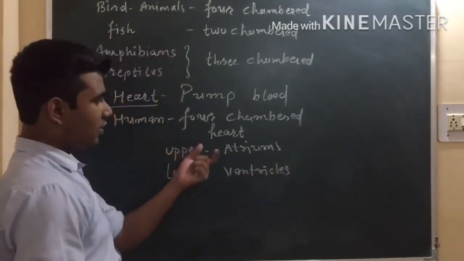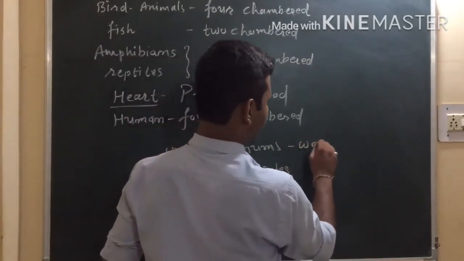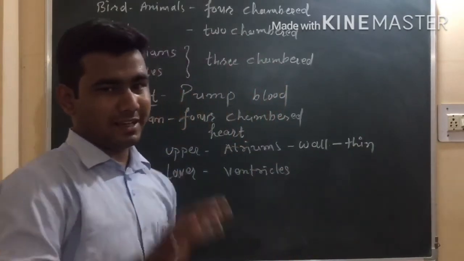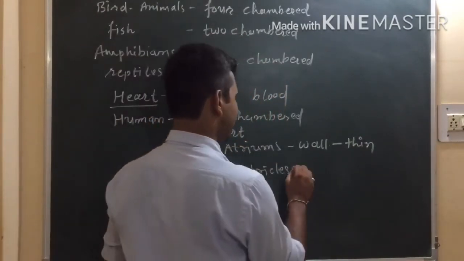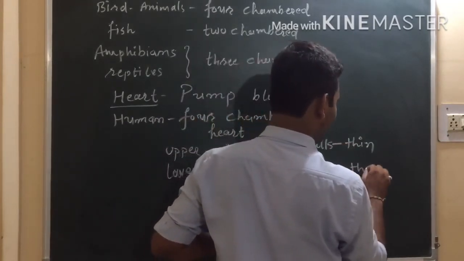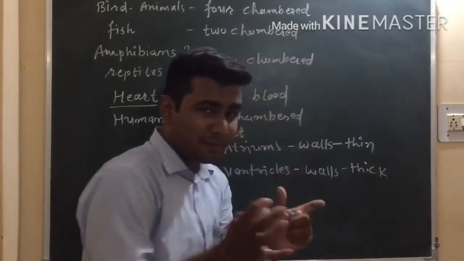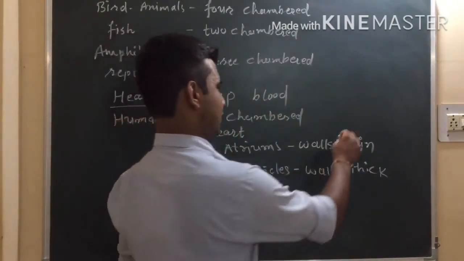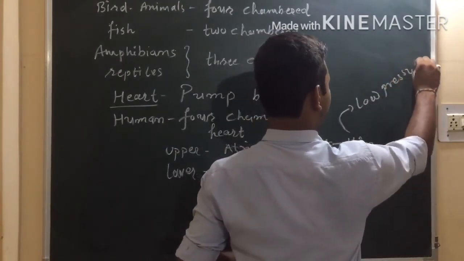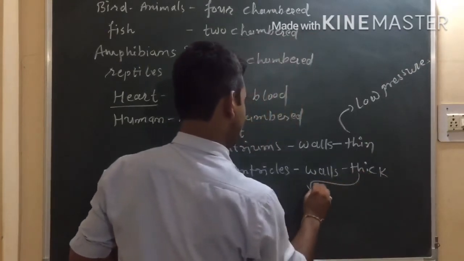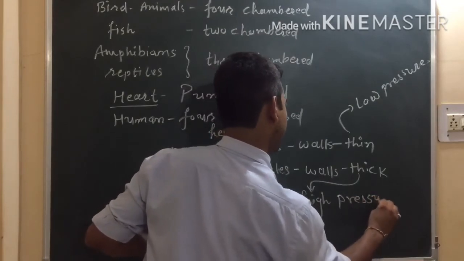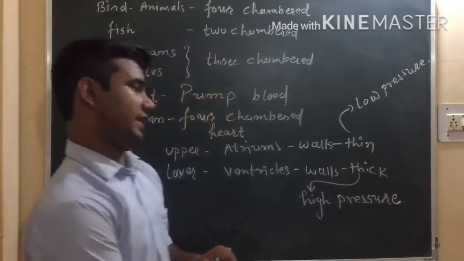See, the wall of the atrium will be thin because it will compress at low pressure, while the wall of the ventricles will be thick because they will compress with high pressure, right? Because of low pressure of compression here, and here due to high pressure of compression it will happen.